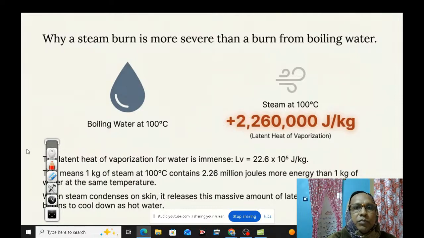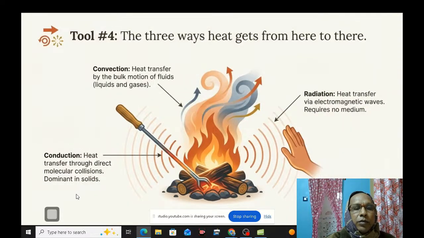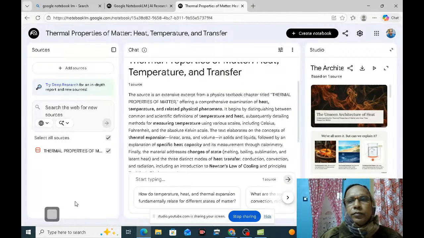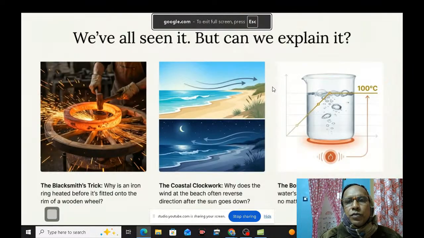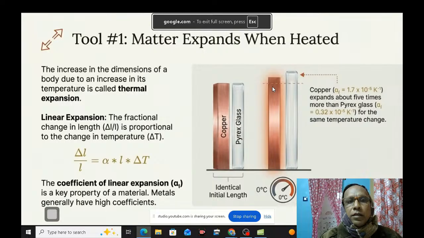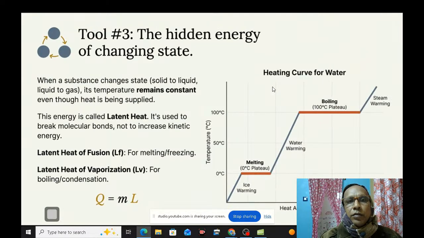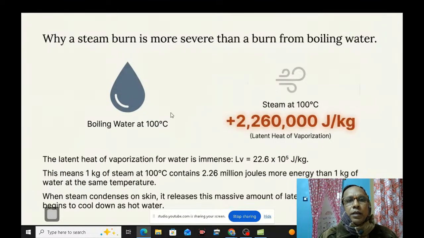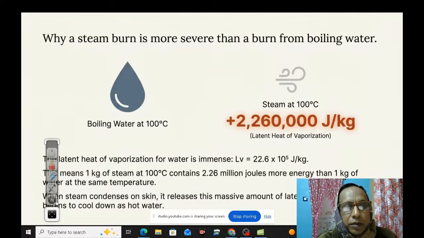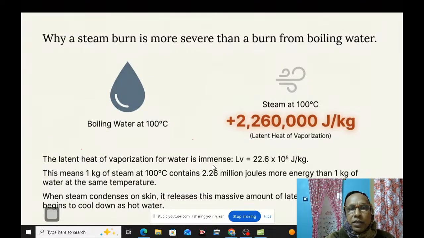Why is a steam burn more severe than a burn from boiling water? That is the question. You can see here that the latent heat of vaporization for water is 22.6 into 10 to the 5 joule per kg.